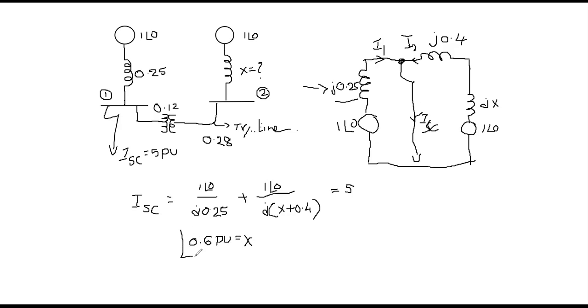This is the final answer. Verify this. Don't simply copy the answer. Just verify the above step: ISC is equal to 1 by j0.25 plus 1 by j(X plus 0.4) is equal to 5. If you simplify that expression, you will get X is equal to 0.6 per unit.